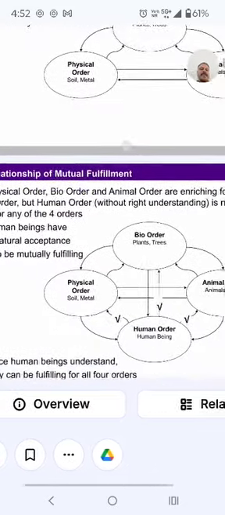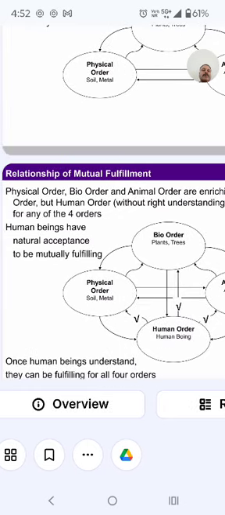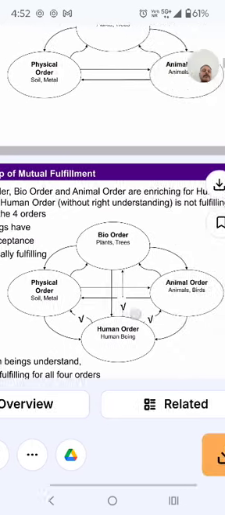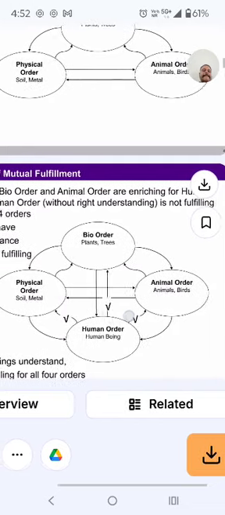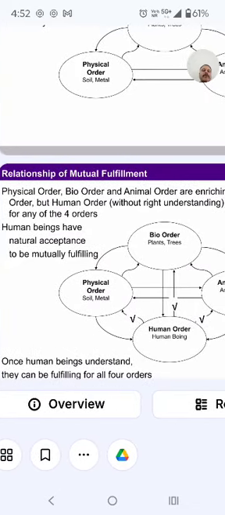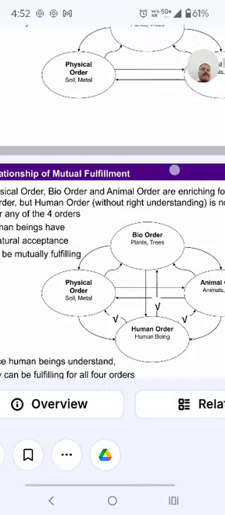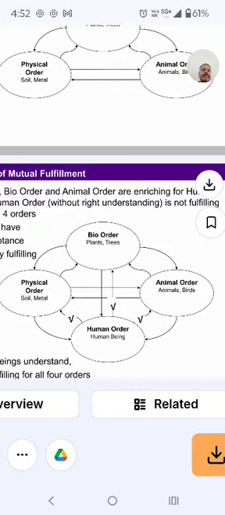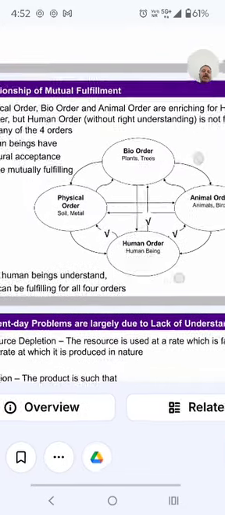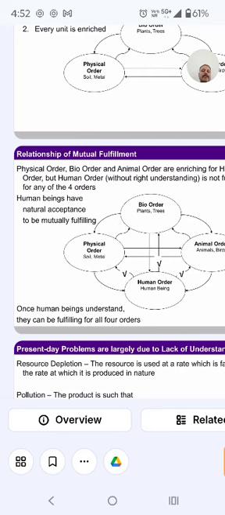Another point: the physical, bio and animal orders are enriching the human order, but the human order is far from fulfilling any order. The human natural acceptance is mutual fulfillment: bio order (plants, trees), animal order (animals, birds), human order (human beings), physical order (soil, metals). These four orders are cycling and circulating. Once human beings understand this, they can fulfill the four orders.